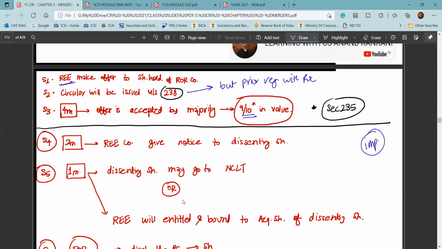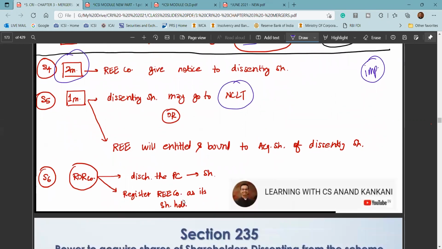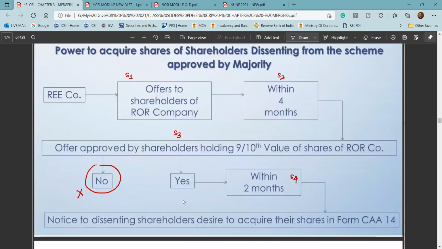If these dissenting shareholders appeal to NCLT within 1 month, then it's a separate issue. Otherwise, within 2 months, the dissenting shareholders' shares would be acquired. If NCLT sets aside their appeal, then their shares would be acquired, and the purchase consideration would be given to the company, and then the company is going to pay the purchase consideration to all the shareholders, including the dissenting shareholders.